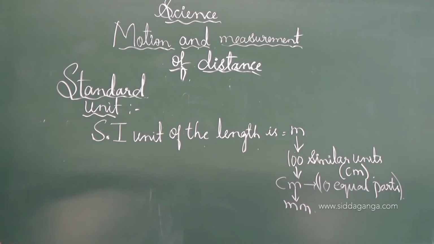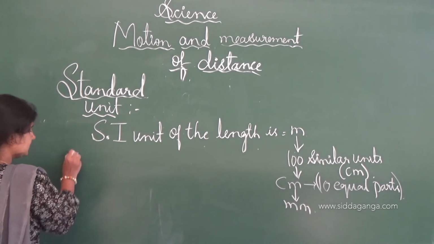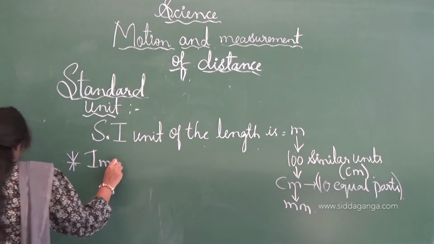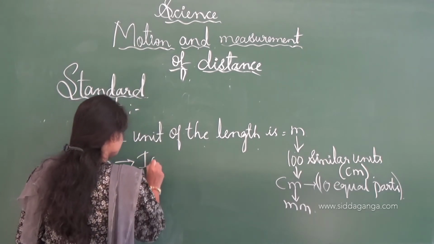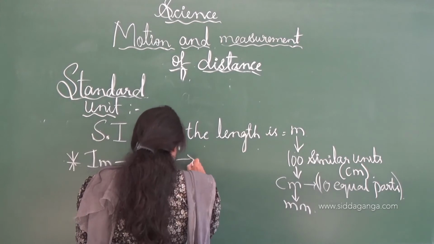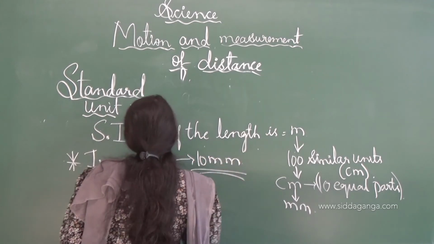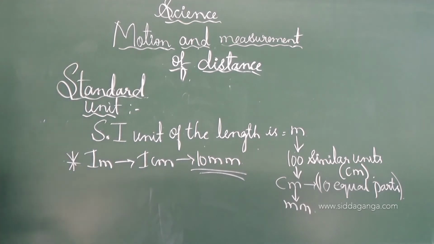See, for example, 1 meter implies 100 centimeters, and 1 centimeter implies 10 millimeters, and this is how we relate the meter, centimeter and millimeter.